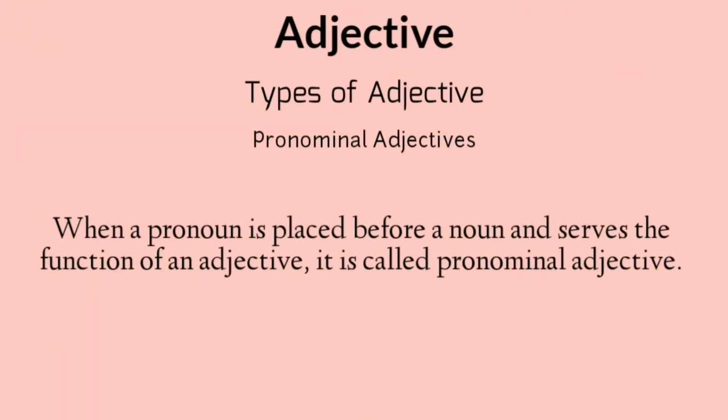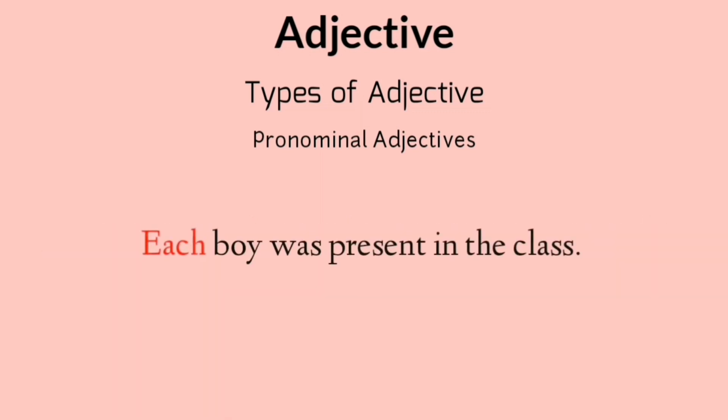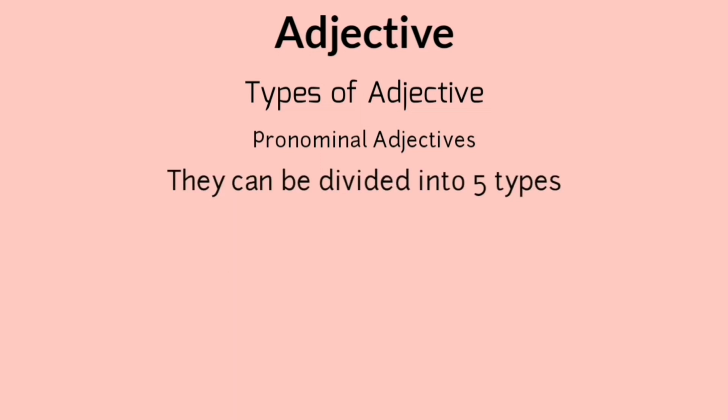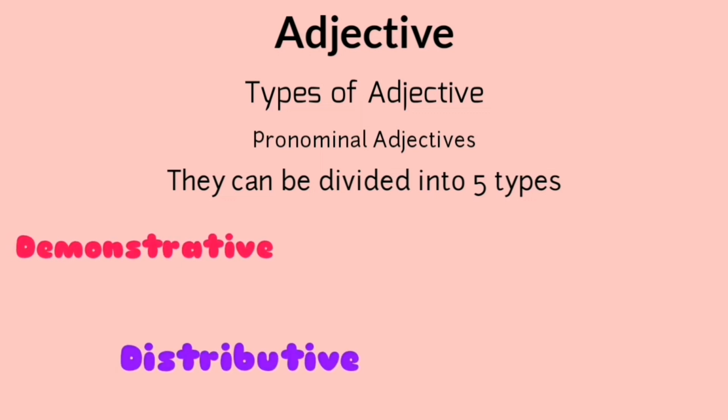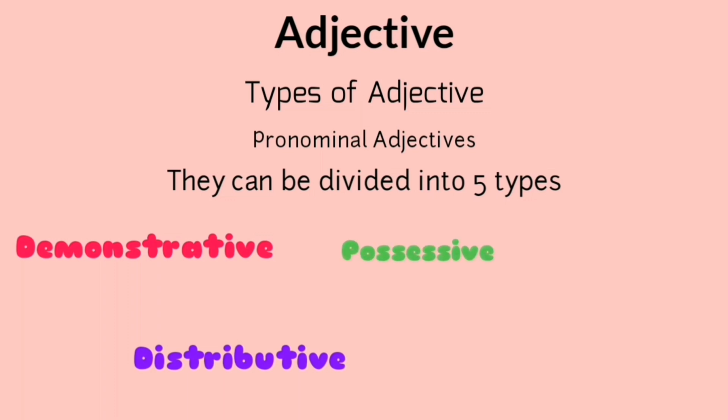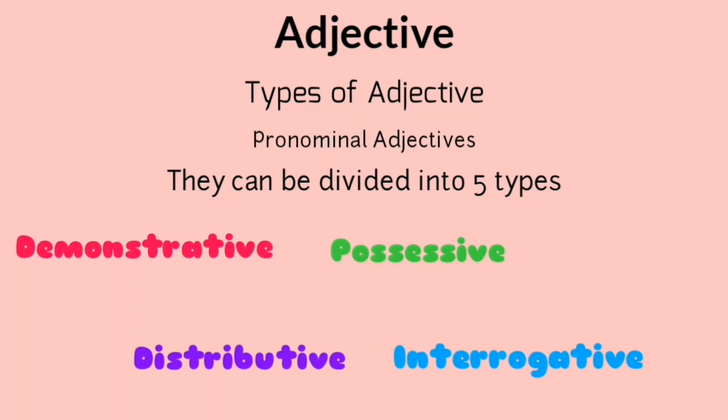When a pronoun is placed before a noun and serves the function of an adjective, it is called a pronominal adjective. Each boy was present in the class. This is an example of pronominal adjective. Pronominal adjectives can be divided into 5 types. Number 1, demonstrative. Number 2, distributive. Number 3, possessive. Number 4, interrogative.